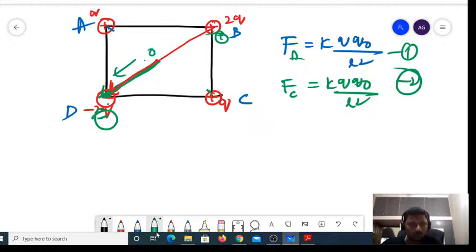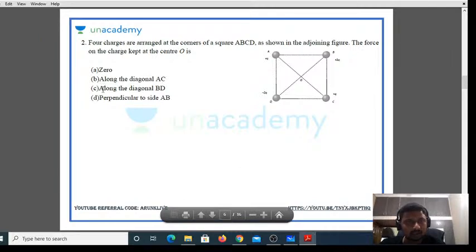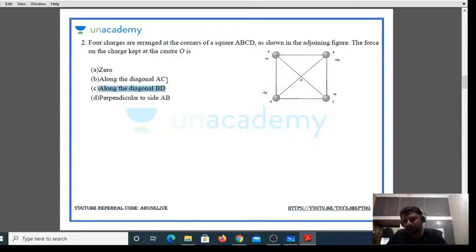Hence, this is O, this is D. The net force will be in what direction? It is the direction of OD. Hence, the net force is acting along the diagonal OD, and along the diagonal BD. That is, option C is your answer.